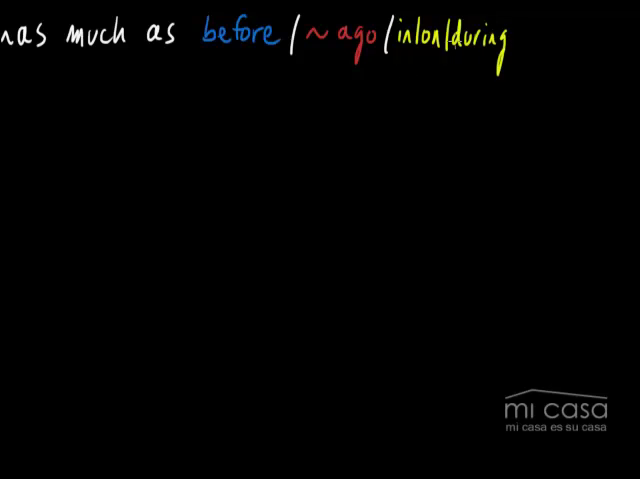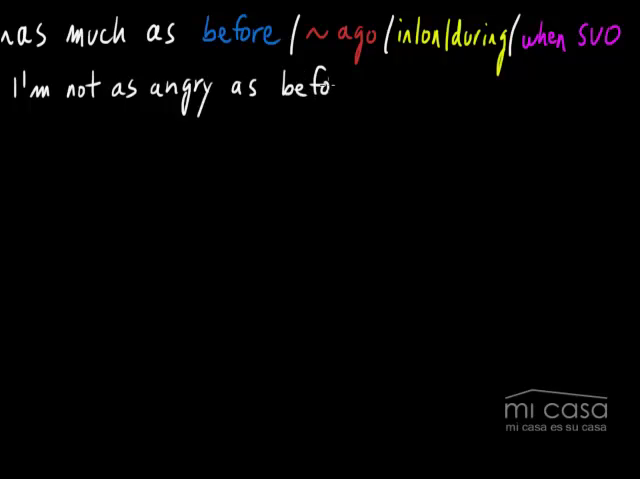Or you could even say 뭐뭐뭐 as much as and then when plus a full sentence. All right, so this is going to be actually to use this as much as structure to compare 2 periods of time. And let's go ahead and look at some examples. The first one is quite simple. I'm not as angry as before. I'm not as angry as before. So here we're using this as much as or as adjective as with before. Okay, let's look at how to use it with this right here.